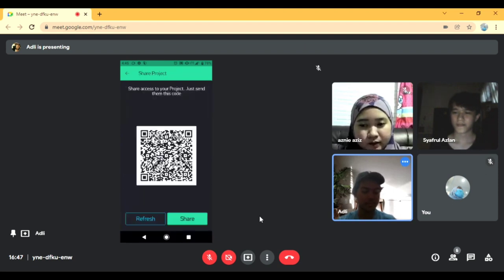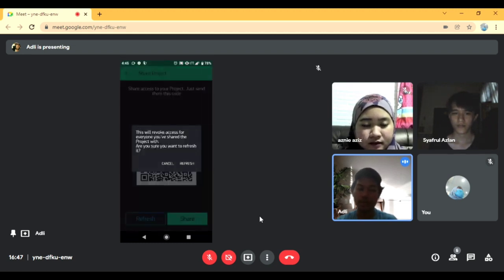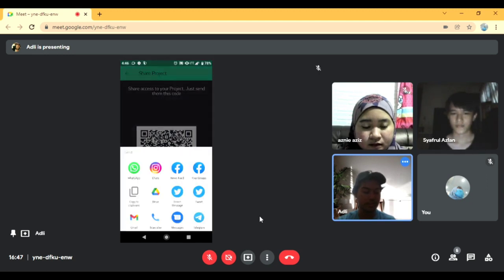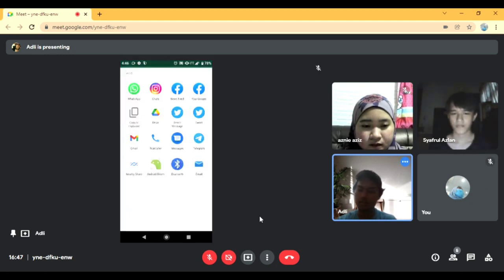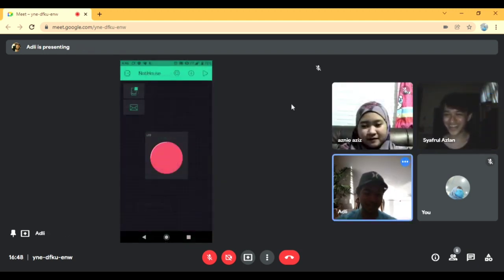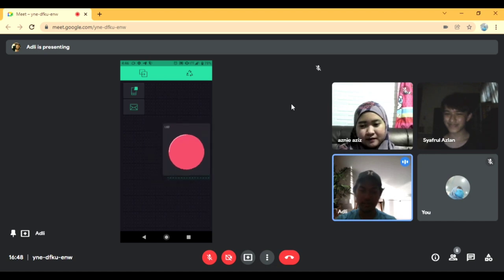And this is where we can give access or remove the access from the user. If I want to refresh, then it will revoke the access to everyone who had access previously. So we cancel. Then share. So you can share through WhatsApp or email. Another benefit that the developer has is they can drag and drop the button, so you can design it whichever you like.